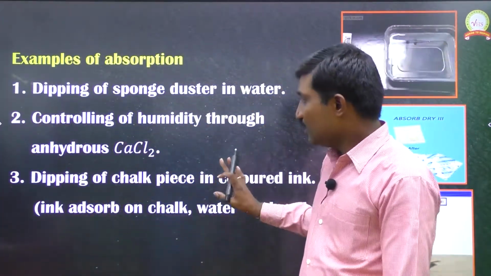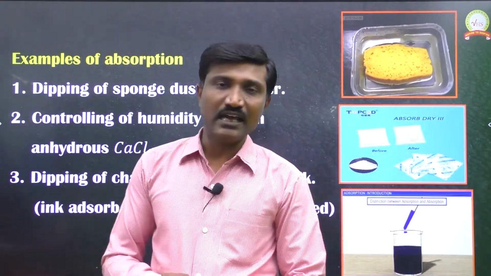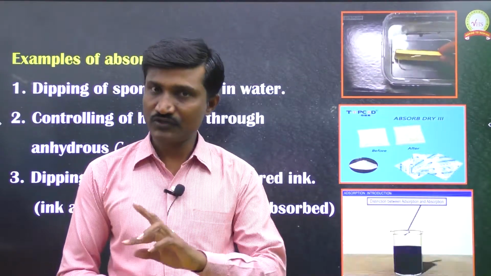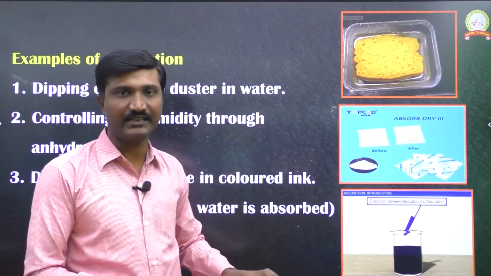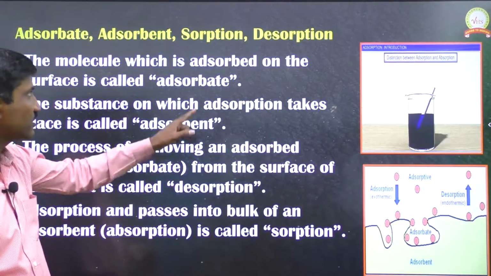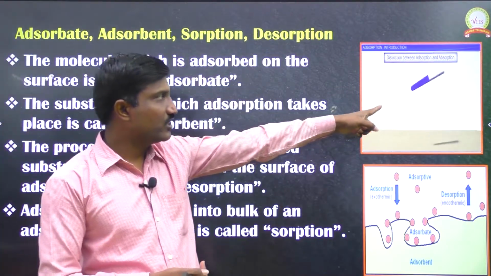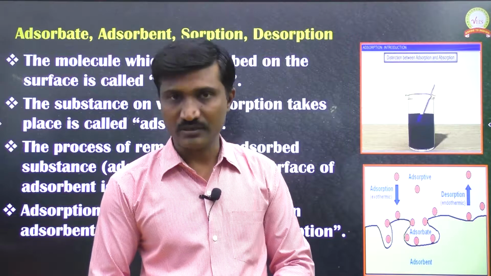Now, if adsorption and absorption, two processes, take place simultaneously, then we call that process a sorption process. So dipping of chalk paste in colored ink is an example of sorption.